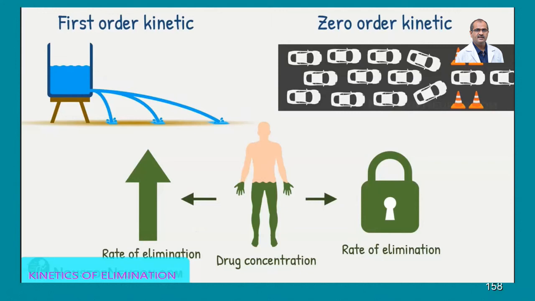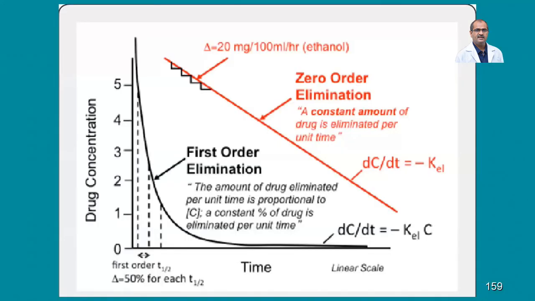Clear, sir. Okay. So here one of the charts is prepared showing how first order kinetics and zero order kinetics look. This is the usual way of expression. First order elimination: suppose the drug is given intravenously.